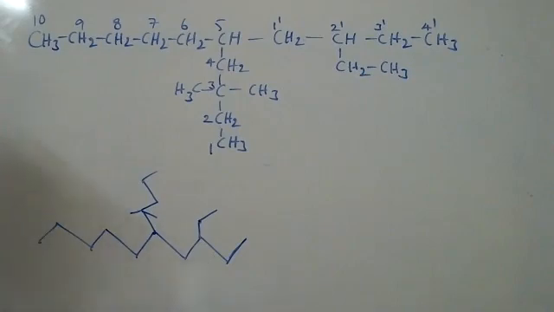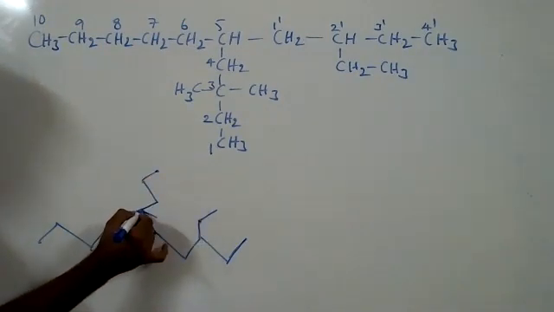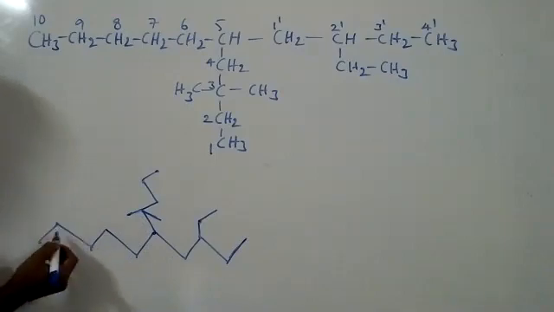Sir, here each line is a bond, not an atom. Each line is a bond. These edges are indicating CH3 groups. Okay, sir, got it.